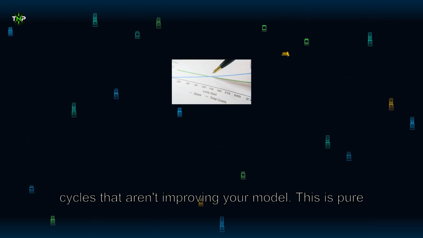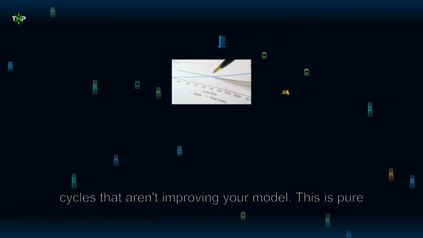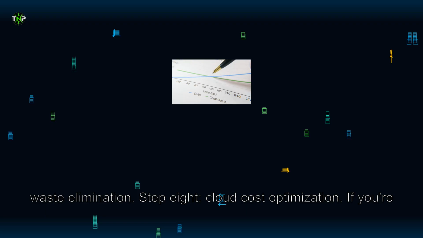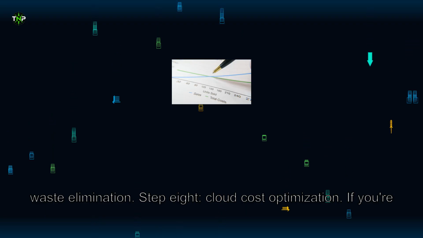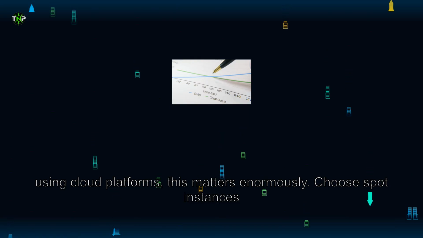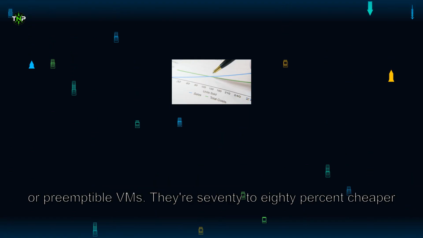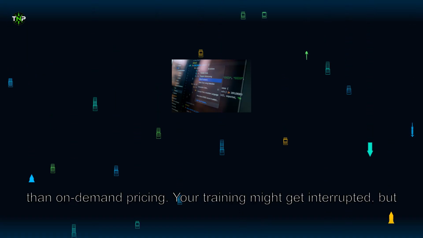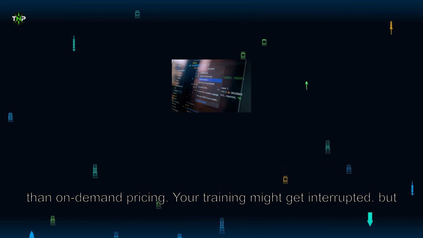Step 8, Cloud cost optimization. If you're using cloud platforms, this matters enormously. Choose spot instances or preemptible VMs. They're 70 to 80% cheaper than on-demand pricing. Your training might get interrupted, but implement checkpointing to resume seamlessly. Most frameworks support this natively.